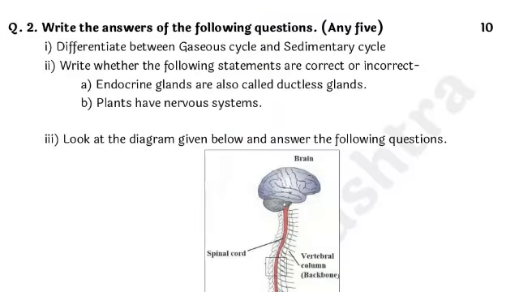Let's see question number 2. Write the answers of the following questions. Friends, in question 2 you have to write any 5 questions as it was in question 1. The first question is: differentiate between gaseous cycle and sedimentary cycle. Friends, you have to write the answer of this question in the form of a table.